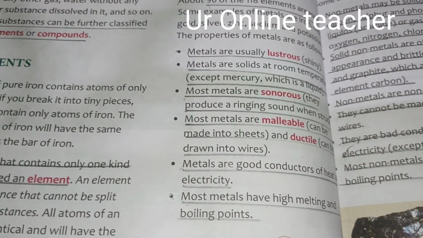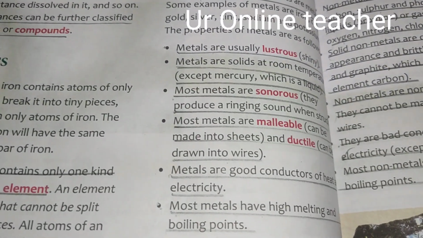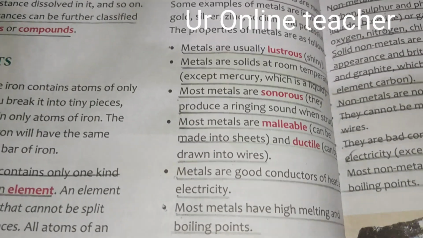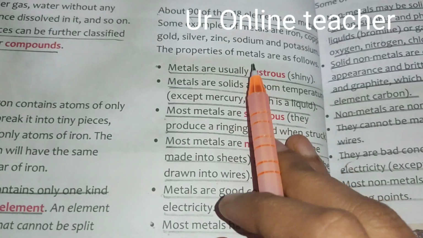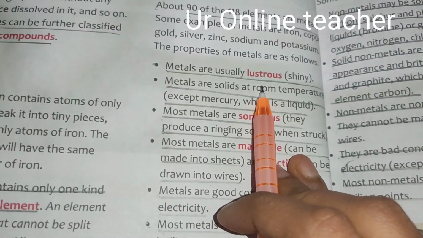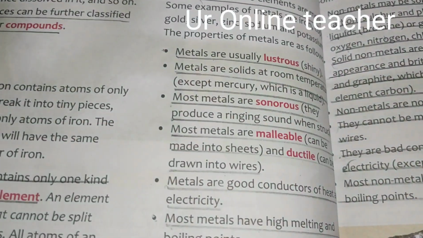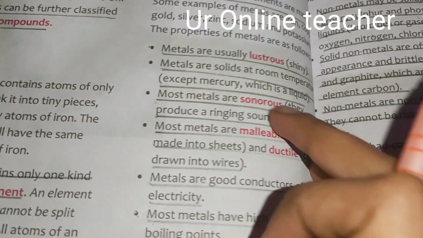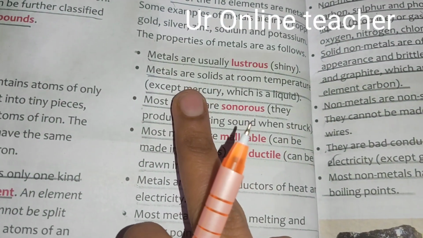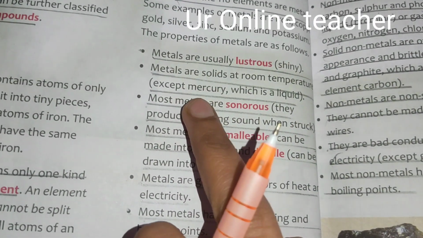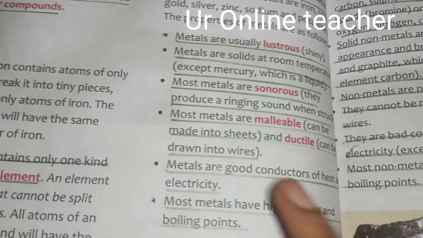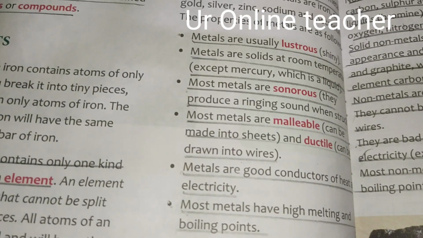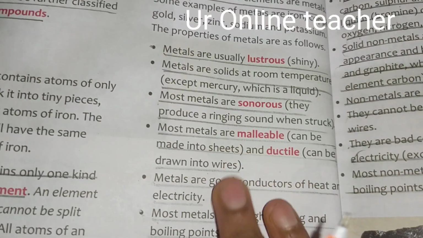What are the properties of metals? The properties are how we know it is a metal. By seeing it we can know, because it is lustrous, which means it is shining. They are normally solids except mercury, which is a liquid, and they are sonorous, which means they produce a ringing sound when touched or struck.